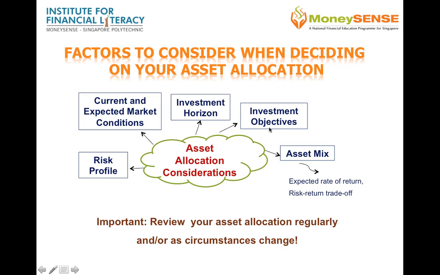Investment objectives. Make sure your broad investment objectives are clear, be it capital preservation, capital growth, income, or liquidity. Which is your overriding goal? This will set the theme of your asset allocation strategy. For example, if capital preservation is your key aim, you cannot afford to take too much risk, and the assets you choose may need to be quite conservative.